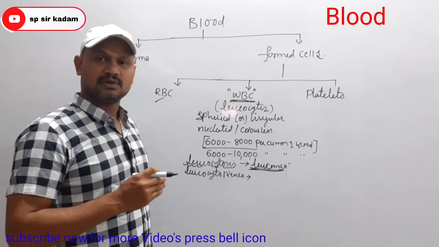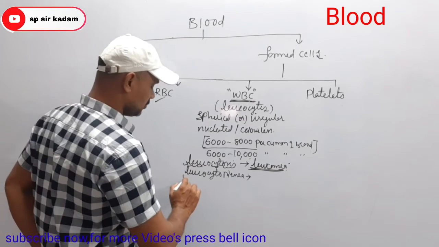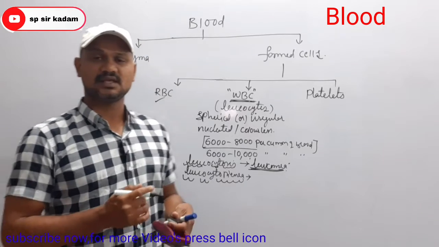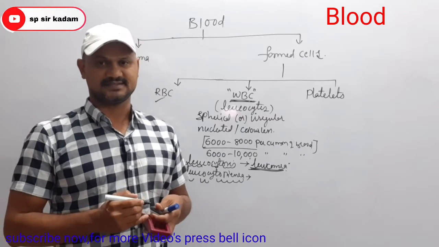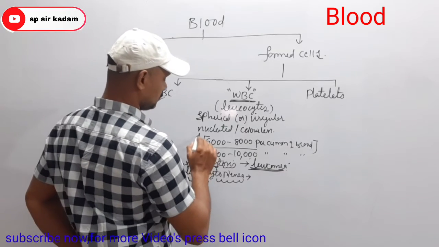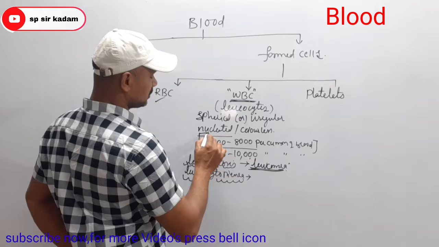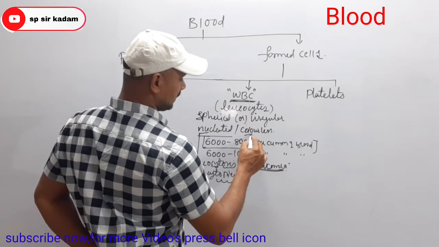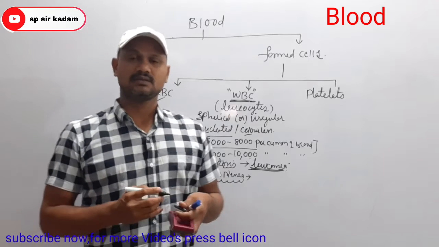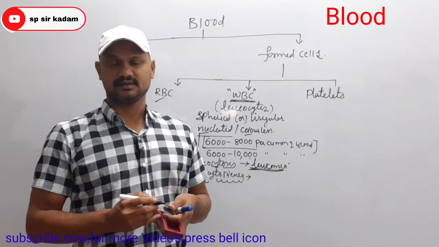Decreased WBC count is known as leukocytopenia. And the production of WBC is known as leukopoiesis. So remember these values, and that they are nucleated and colorless, irregular or spherical in shape, and sometimes they exhibit amoeboid movement also.